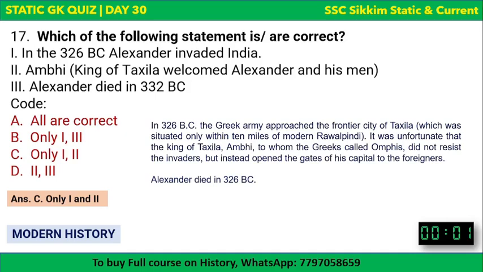Others are correct. In 326 BC, Alexander invaded India. It's correct. And Ambi, who was the king of Taxila, welcomed Alexander and his men instead of resisting him. So it's also correct. So only 1 and 2 are correct. Third point is incorrect. Fine.